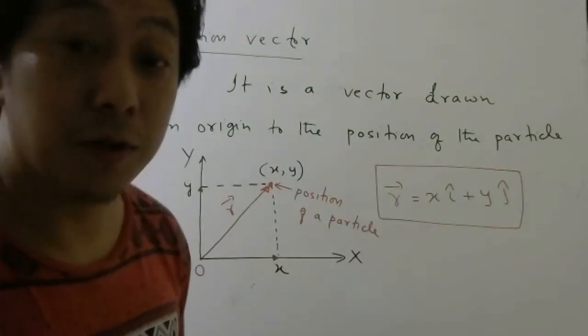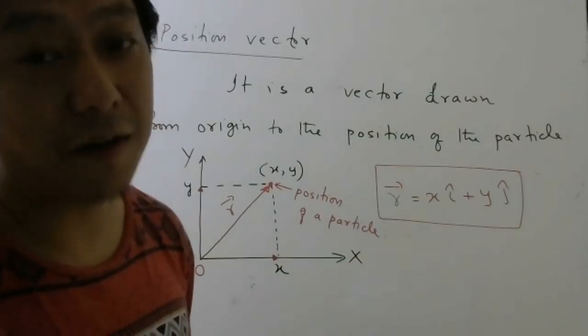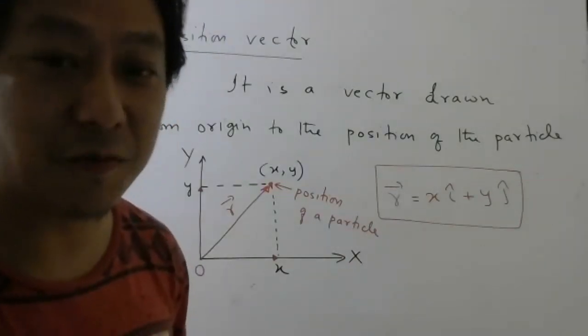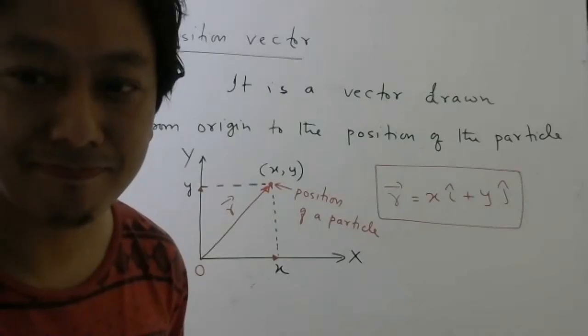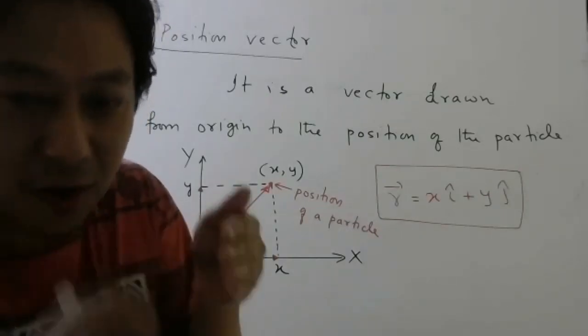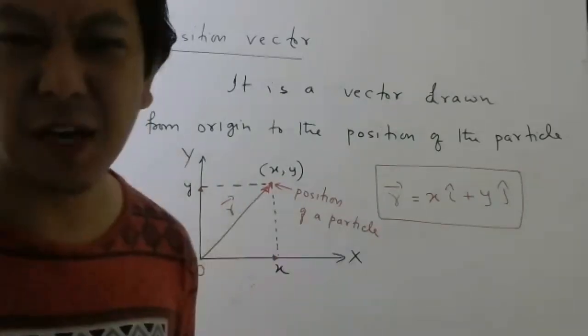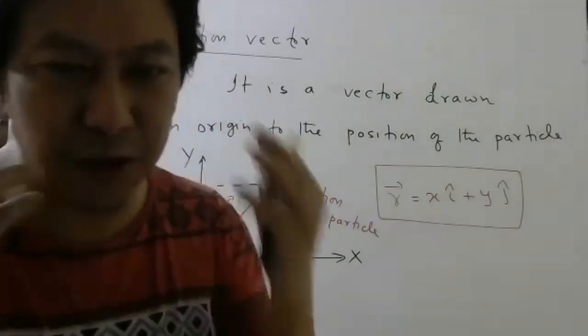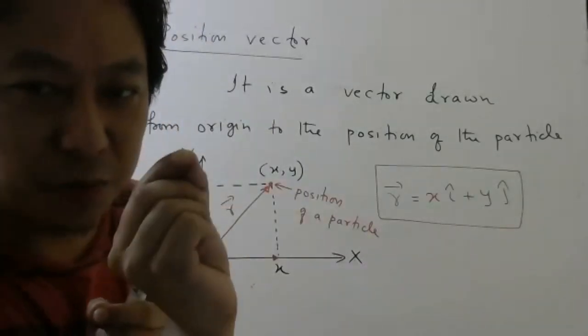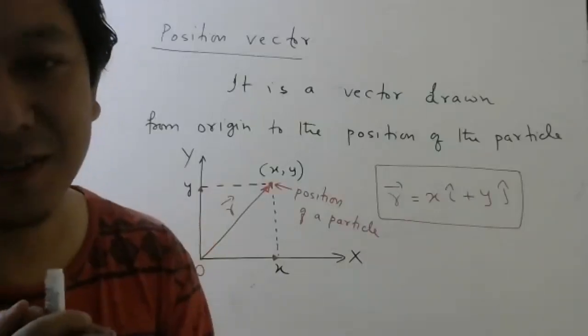Now remember in 1D motion, after studying position, what was the next thing we studied? What is the next concept we should study? Forget about whatever I taught you. Just use your imagination. After knowing position, what is the next thing you should know?